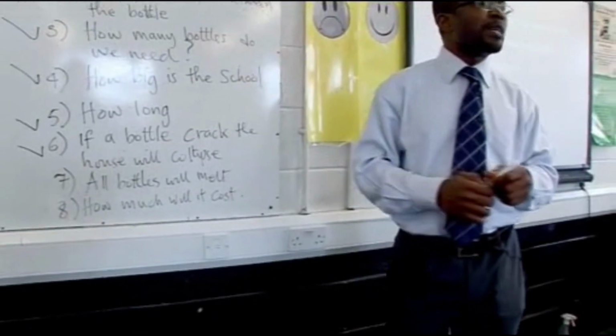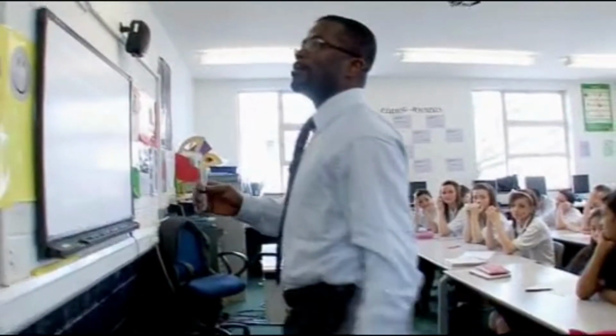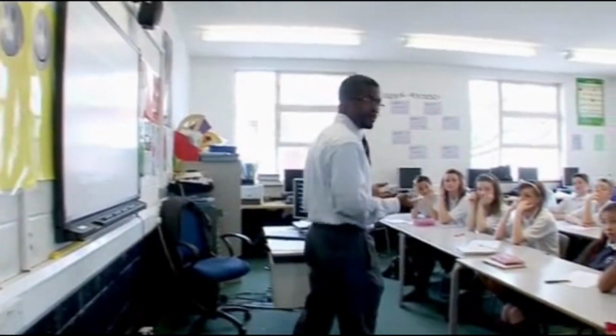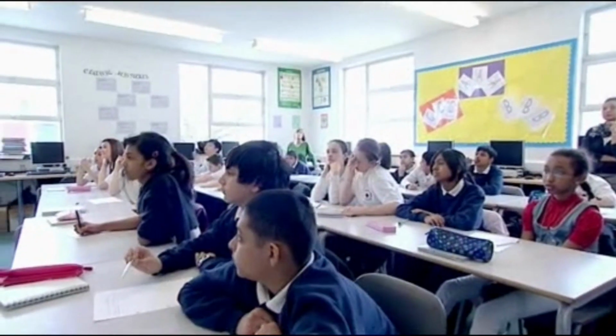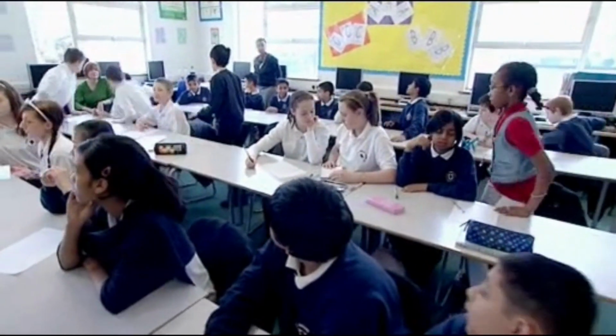And then all bottles will melt if there is a strong heat. Okay. And then how much will it cost? Okay. Measurement of the bottle. Yes. So now we've been able to identify the questions that we can use mathematics to work out and those that we cannot. So I want everyone here, every group, to choose one question that they're going to answer. So can you now start, please?